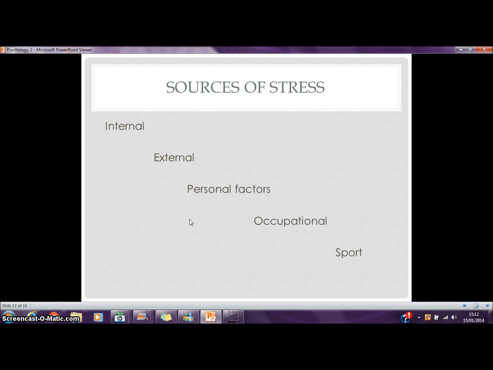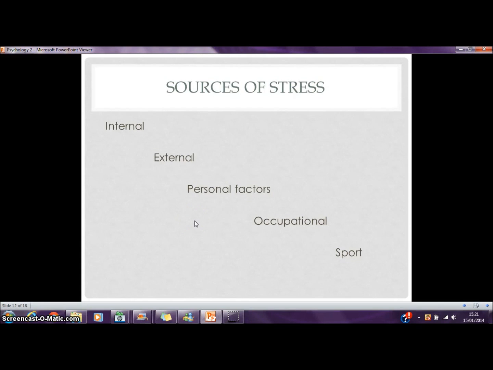Sources of stress. There are 5 main sources of stress: internal, external, personal factors, occupational, and sport. Internal. This is where stress is developed from illness or something psychological, such as a past or current injury.